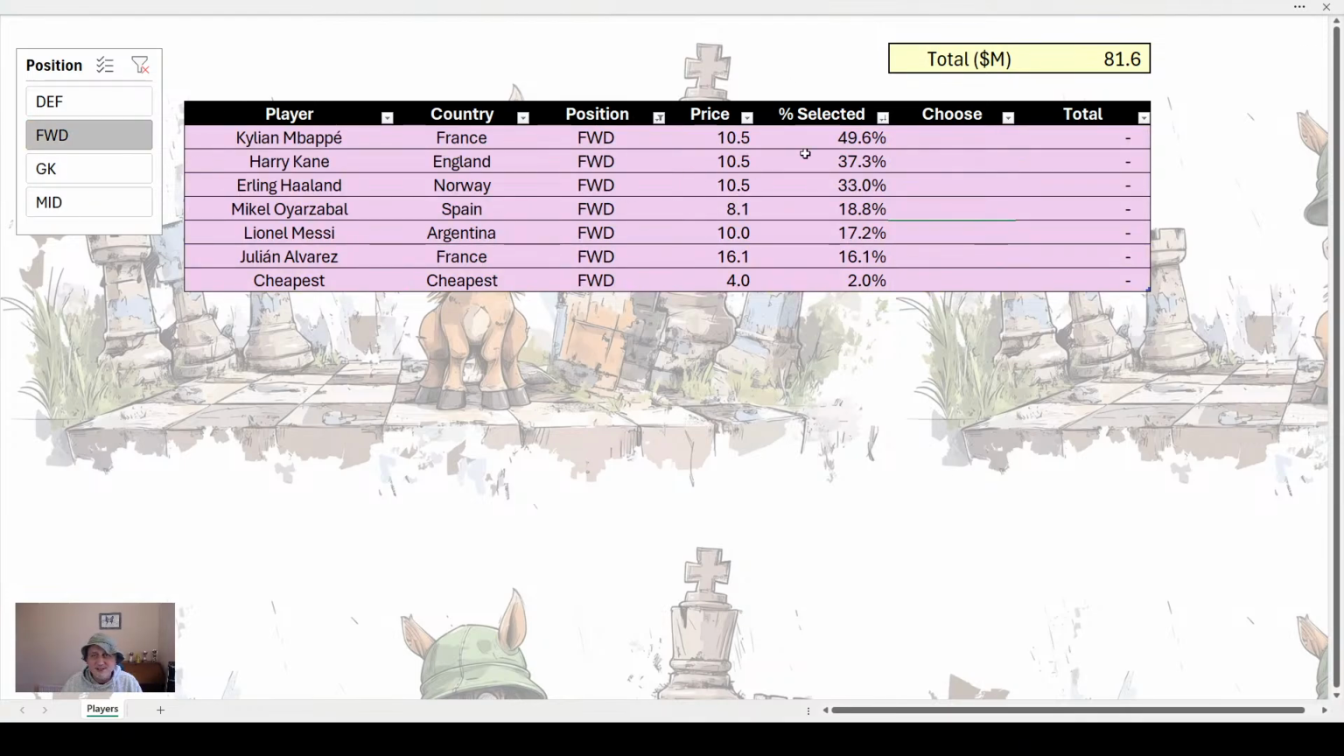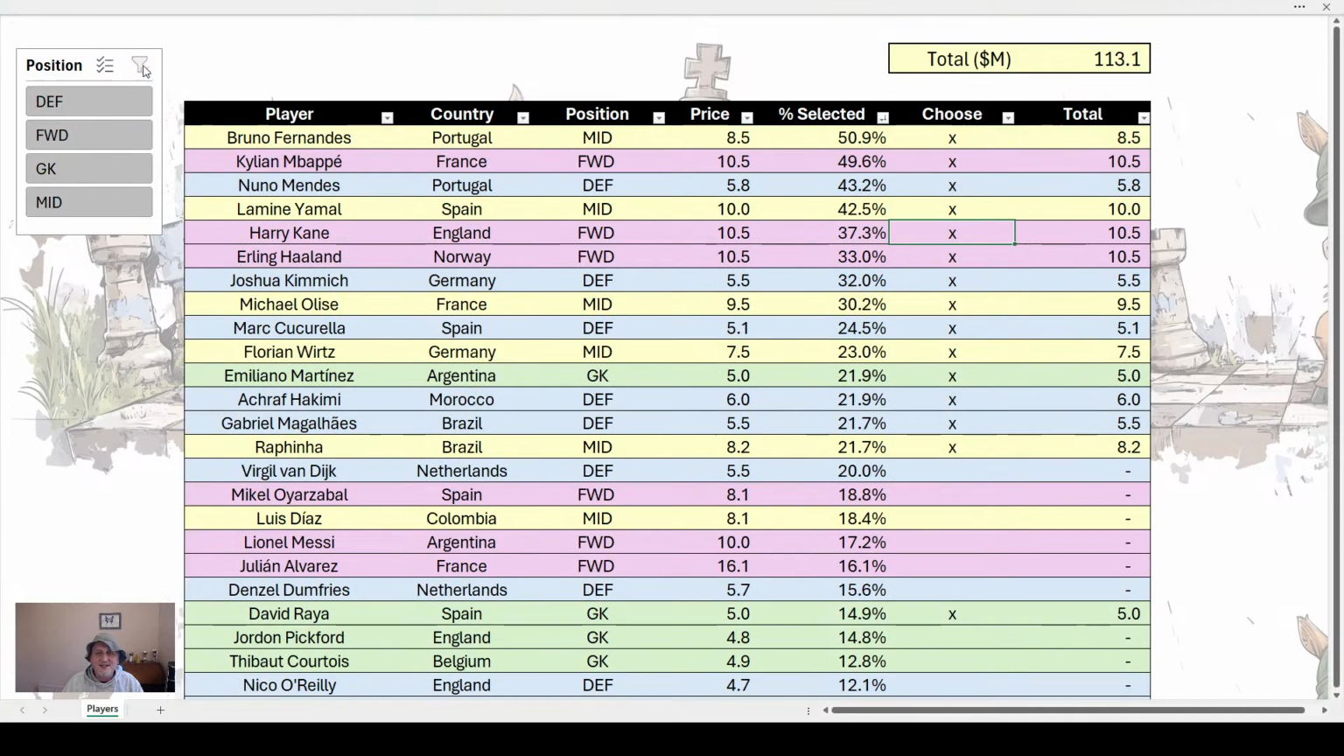Let's look at the forwards. Mbappe, nearly 50% owned, so he's obviously in there. Now, Kane is 37.3, Haaland's 33. Kane's first fixture isn't particularly good. Erling Haaland's first fixture is very good. So if I was doing a serious proper team, I would have Haaland before Kane, I think, for match day 1. However, we're going template. So now we have our 15 players.